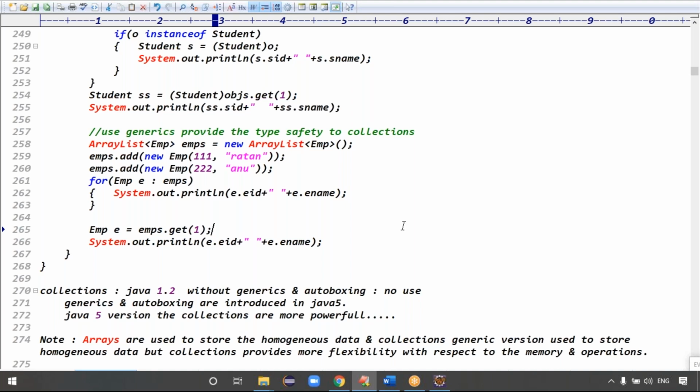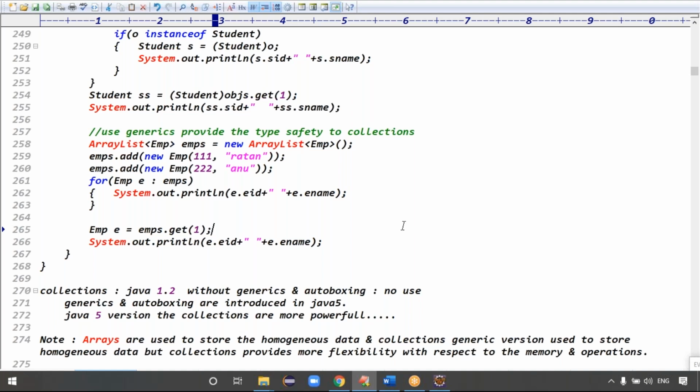Definitely these two make collections much more powerful. Without autoboxing and generics, there is not that much use of the collections, right?